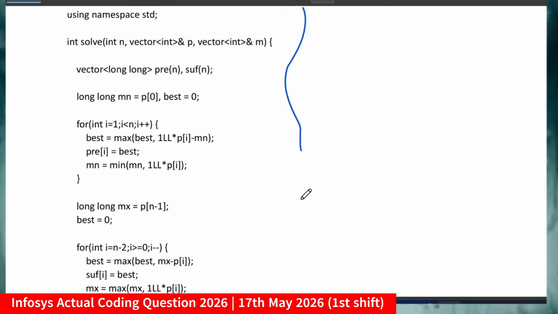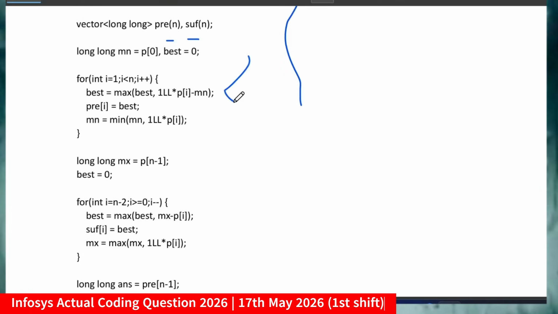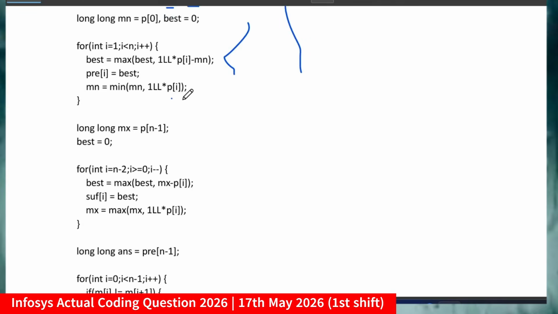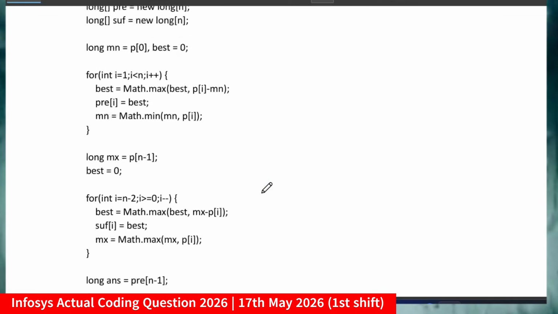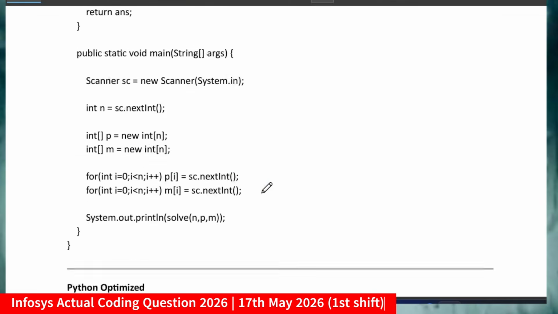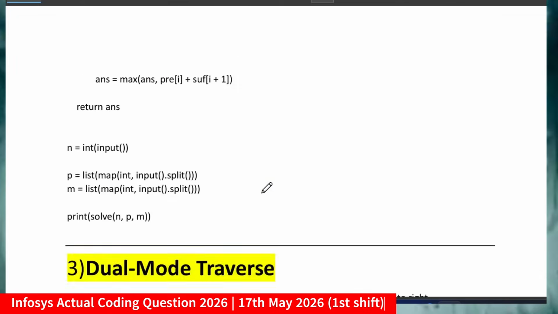What actually I'm doing here is declaring the prefix and suffix values, the same approach I'm discussing here, the same things I'm doing, keeping track of the best and updating those values. So this was the second question. Now let me discuss the third question. Related to Java and Python, you can just refer to the PDF which I'm going to share.